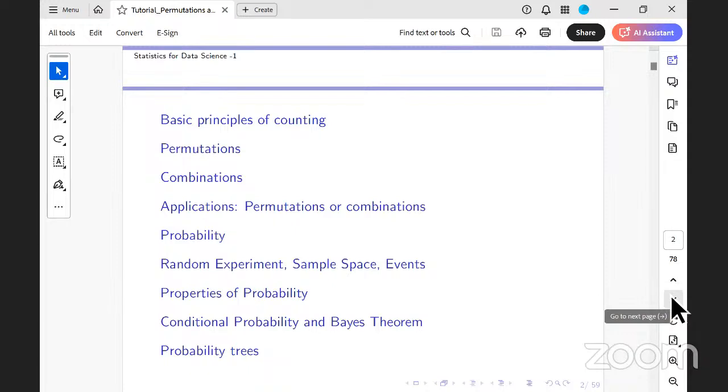Then we move on to probability. Again, we give the basic building blocks of probability, namely the random experiment, sample space, and events. Then we'll talk about the basic probabilities of probability. We'll introduce what is called the addition rule, the notion of mutually exclusive disjoint events, and then we'll go to conditional probability, and finally complete the session with Bayes theorem. If time permits, we'll introduce probability trees also, which is a very important and very convenient tool to compute probability.